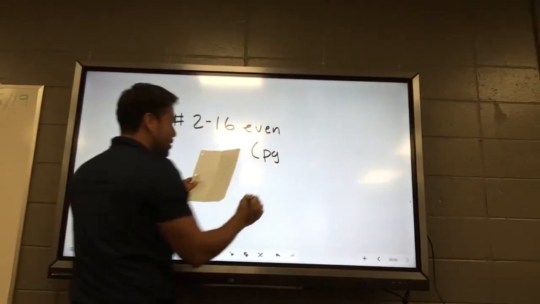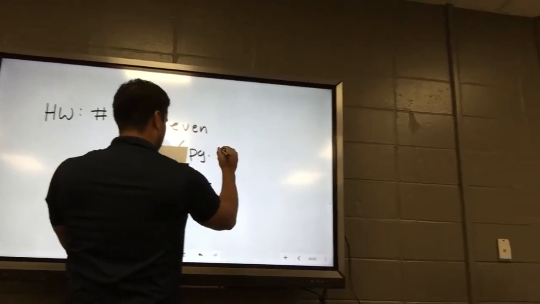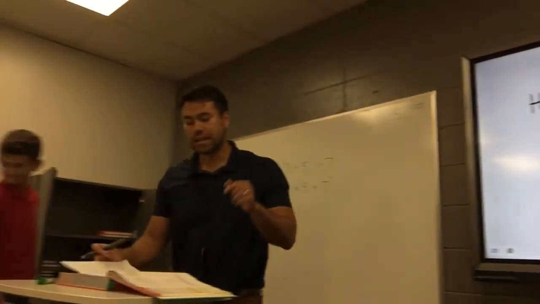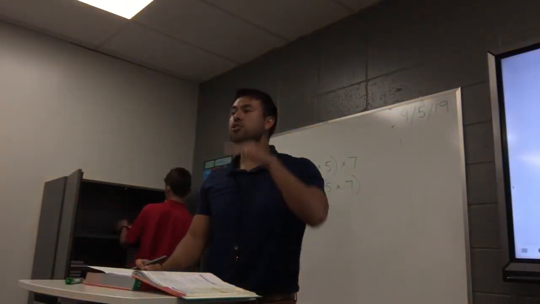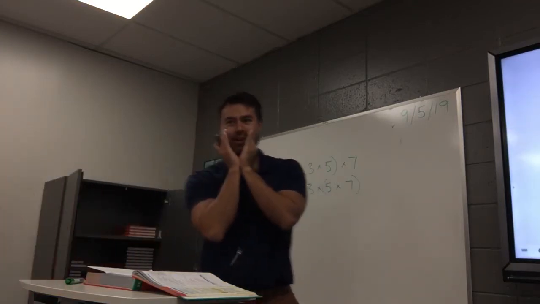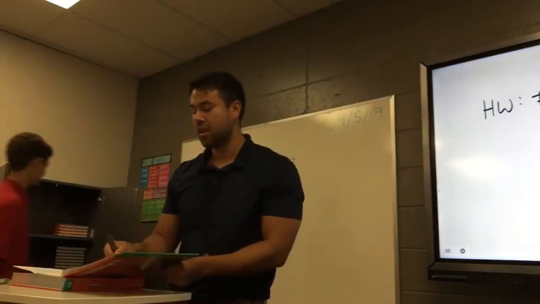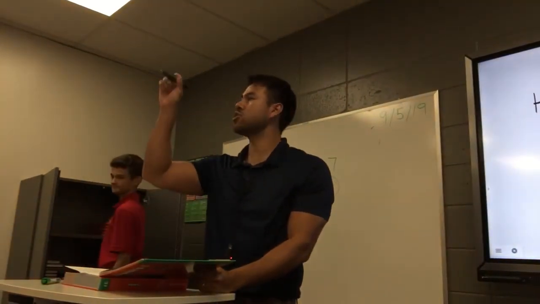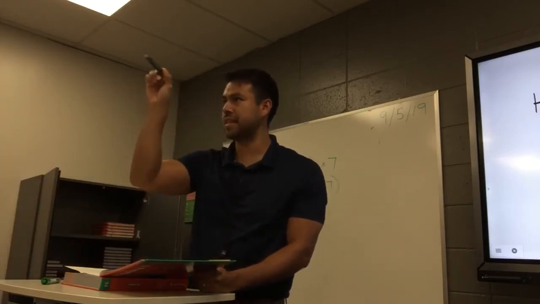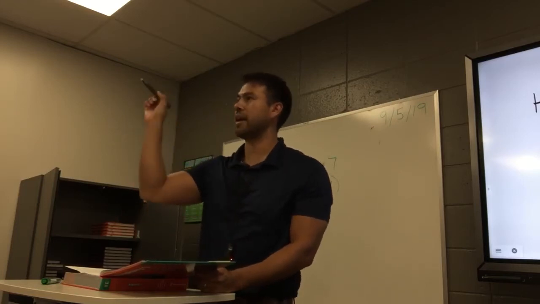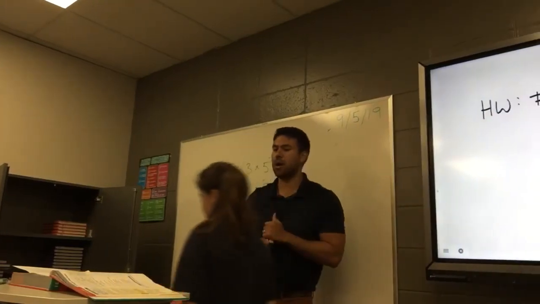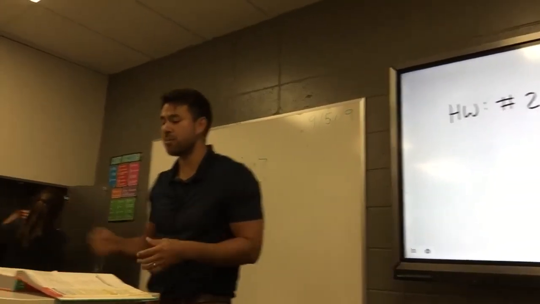2 to 16. It was going to be 2 to 20, but okay, we'll just go with that. 17 and 18. Now listen to me, guys. On numbers 8 and 10, you just had to write the property. I'm telling you how to do it right now to make it easier. On numbers 8 and 10, all you have to do for A is write down commutative property, or distributive, DIST, or associative, ASSOC. Just make sure that it is clear which property it is. That's for 8 and 10. Just tell me which property it is.